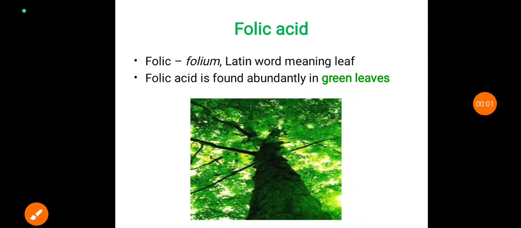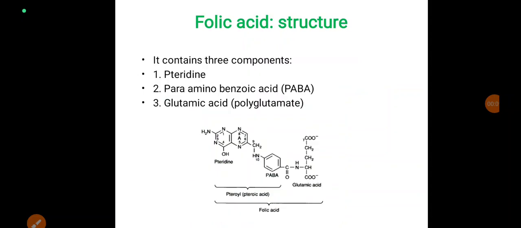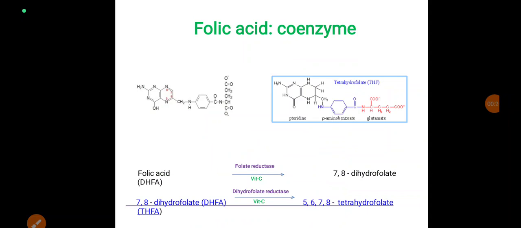Hello friends, today let us learn about folic acid. Folic means folium in Latin word. Folic acid is found abundantly in green leaves. The structure of folic acid contains three components: pteridine, para-aminobenzoic acid, glutamic acid. Folic acid acts as coenzyme by converting itself into 5,6,7,8 tetrahydrofolic acid by the reductase enzyme.